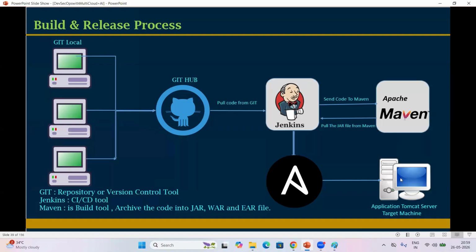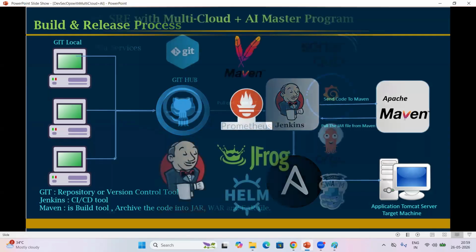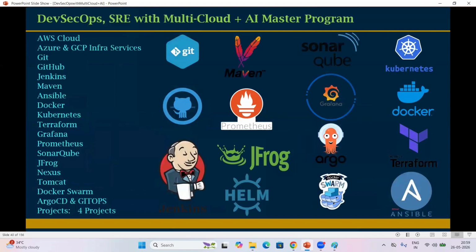We have projects on how to integrate Ansible, Kubernetes and Docker with Jenkins, and practically we can work on that.